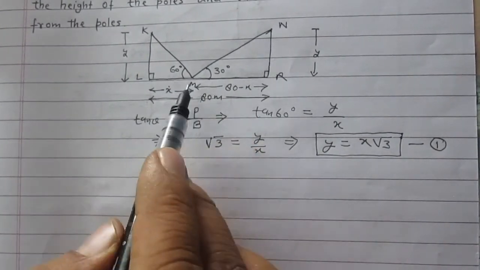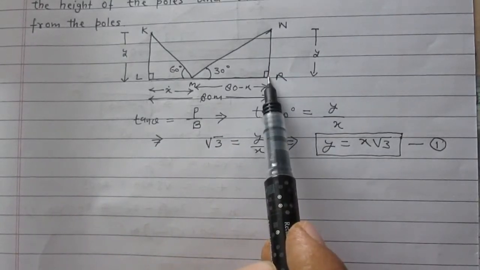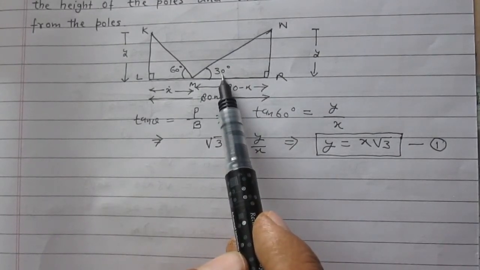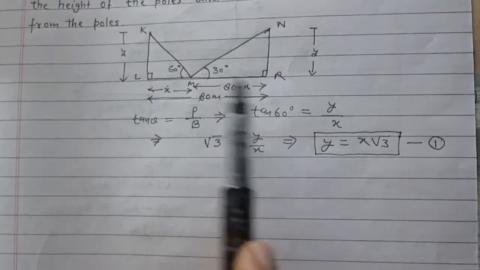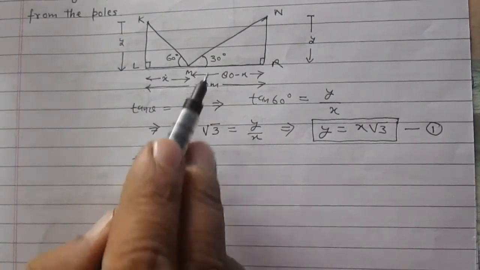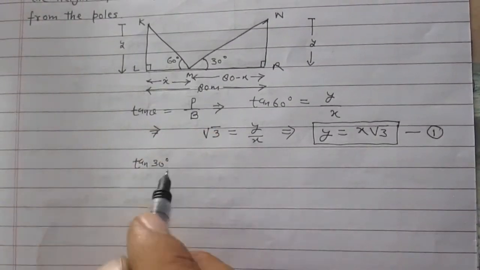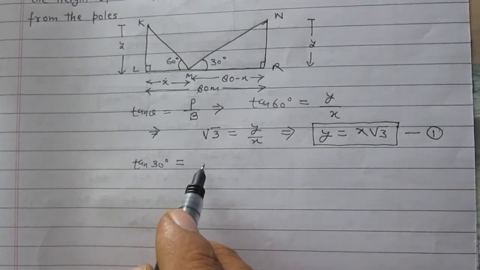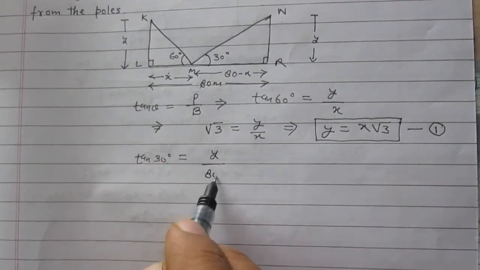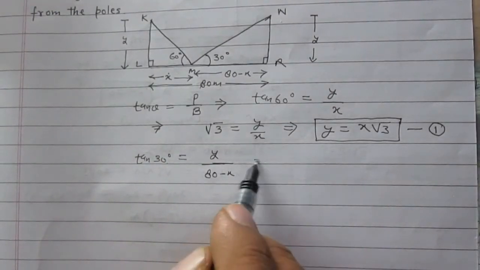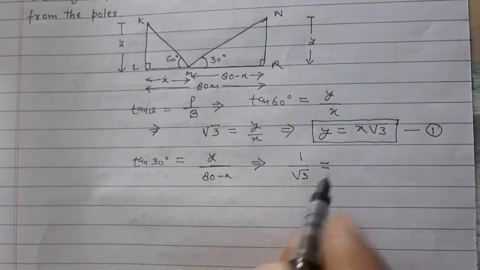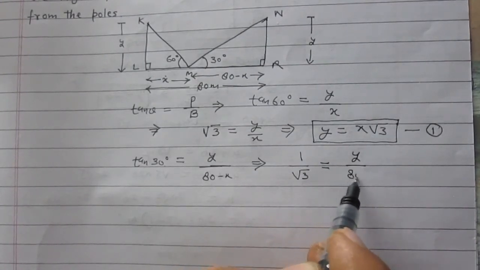Now consider triangle NRM. In this right triangle NRM, NR is the perpendicular, MR is the base, and 30 degree is angle under consideration. Same here, we can write tan of 30 degree is equal to perpendicular upon base. Here perpendicular is Y, same, and the base is 80 minus X. We know that tan 30 degree is 1 divided by square root 3. So it is equal to Y upon 80 minus X.